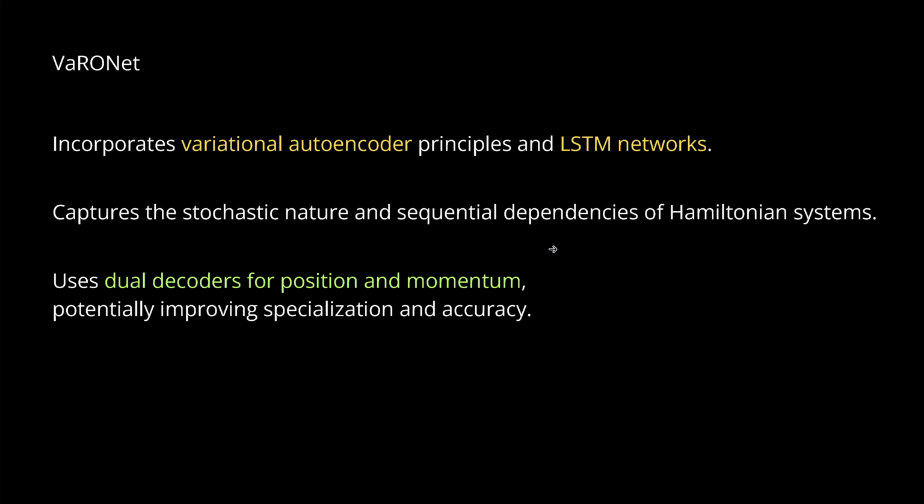Remember, we have position and momentum as our input parameters to the Hamiltonian system equation. It uses dual decoders exactly for this, thereby improving the spatialization and the accuracy compared to our classical methodologies.